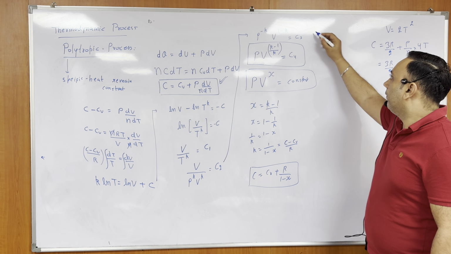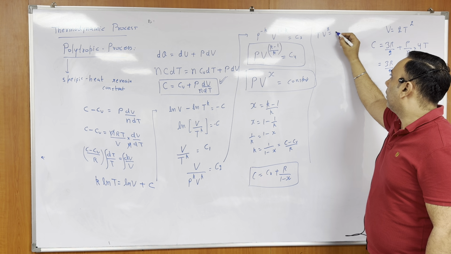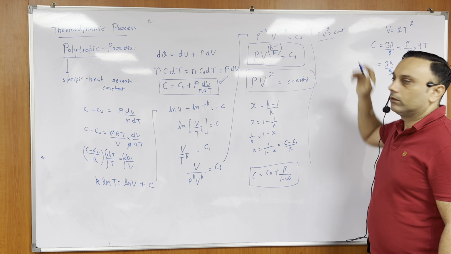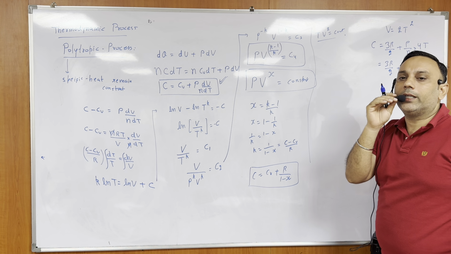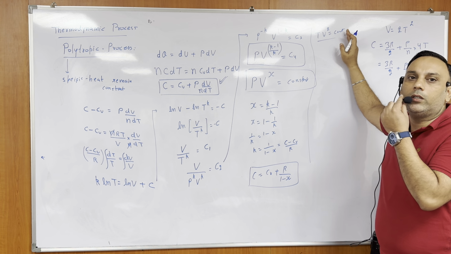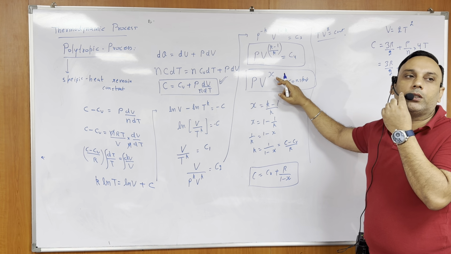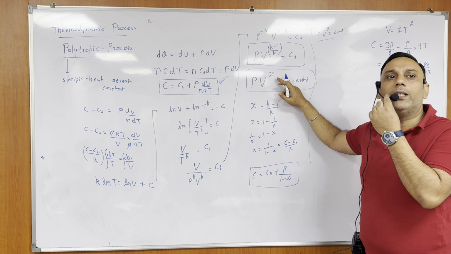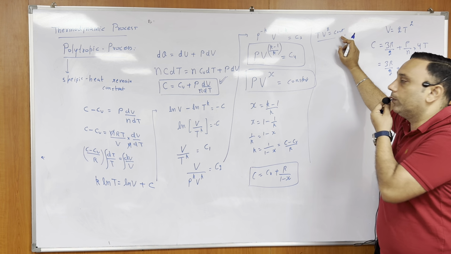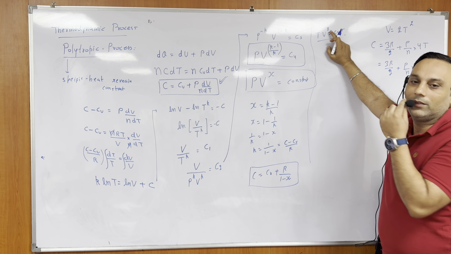For example, if I am saying PV square is equal to constant, what is the polytropic coefficient here? That is known as polytropic coefficient. Once you know the polytropic coefficient, you can find out specific heat very easily. So what is the polytropic coefficient here in this expression? 3. 3. Not 2? No.